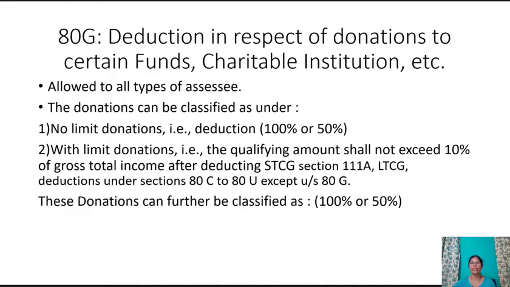The donations can be classified as under: no limit donations, that is deduction of 100% or 50%, and with limit donations, that is the qualifying amount shall not exceed 10% of gross total income after deducting short-term capital gain under Section 111A, long-term capital gain and deductions under Section 80C to 80U except under Section 80G. These donations can further be classified as 100% or 50%.